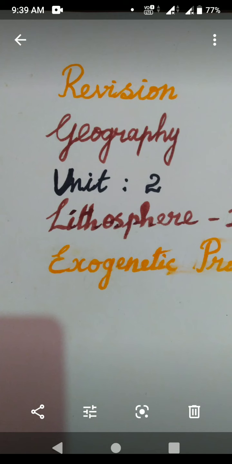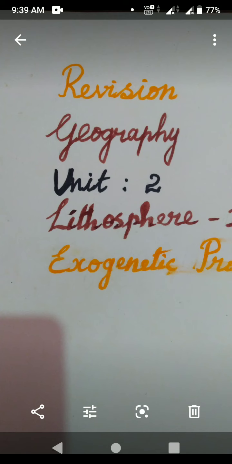Here, physical weathering: exfoliation, block disintegration, granular disintegration are the different types of weathering. Chemical weathering takes place through the process of oxidation, carbonation, solution and hydration. Next one, distinguish between delta and estuary. Delta, a triangular shaped low-lying area formed by the river at its mouth, is called delta. Example, Kaveri Delta in Tamil Nadu. Estuary is formed where the river meets the sea. That is river Narmada and Tapti.